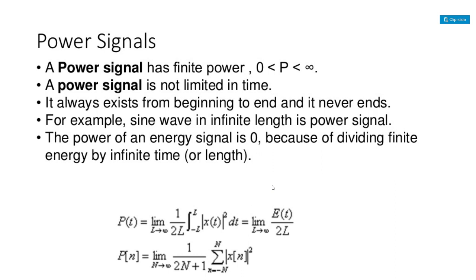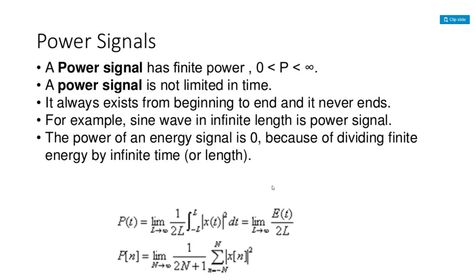So if it is a continuous time signal, we can have P of t is equal to, this is the formula, P of t is equal to limit L tends to infinity 1 by 2L integral from minus L to plus L. You can replace that L with minus infinity to plus infinity also. Here, limit L tends to infinity 1 by 2L integral from minus L to plus L, x of t whole square dt.